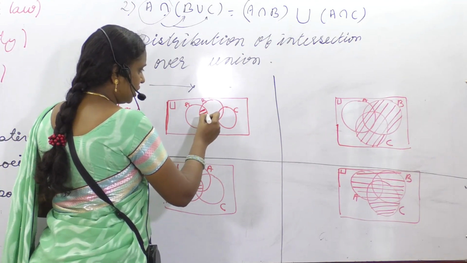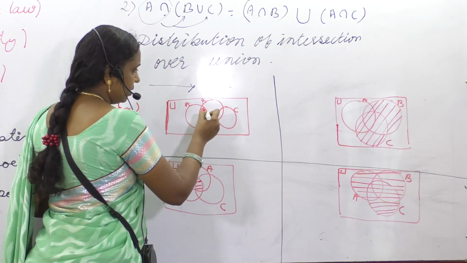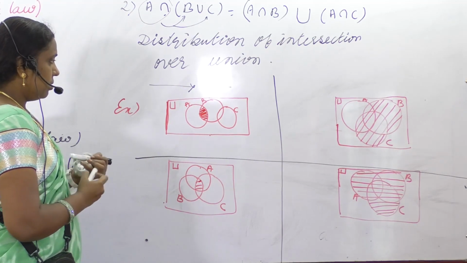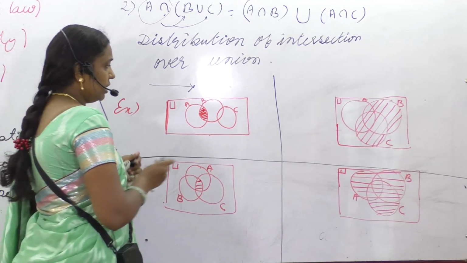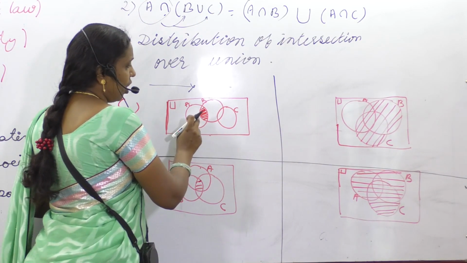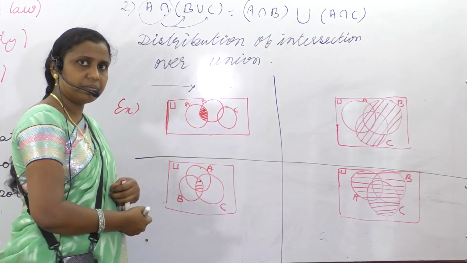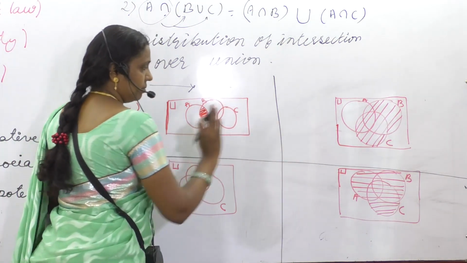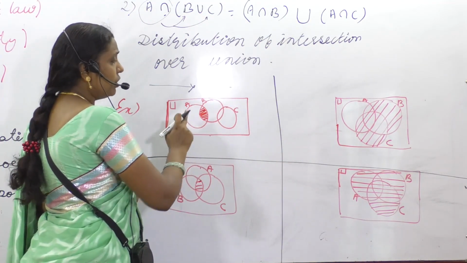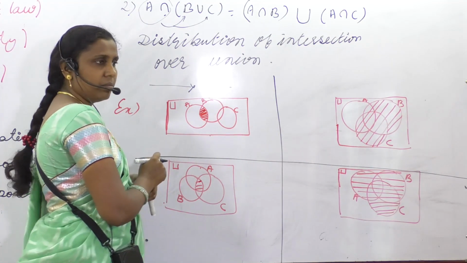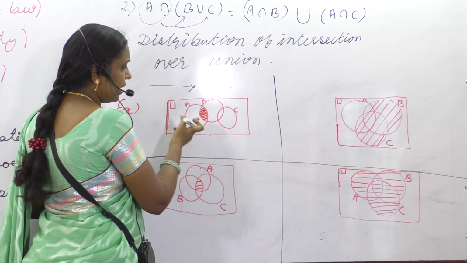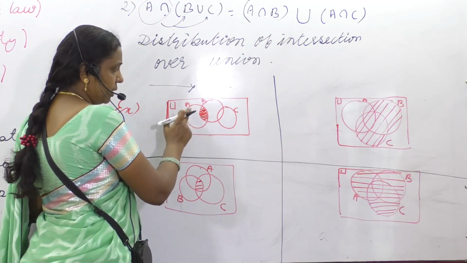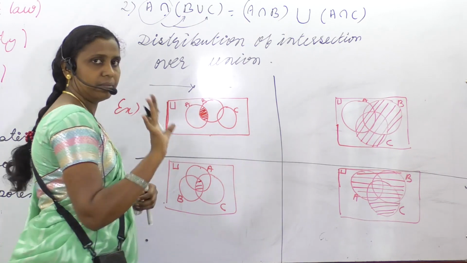Some portion is shaded here, lined, that you have to identify and write. The shaded portion is common to ABC. Am I right? Where is C? C is very separate. We can't say like that. Common to ABC is wrong, because C is not at all existing with respect to the shaded portion. Shaded portion is connected to A and B only.